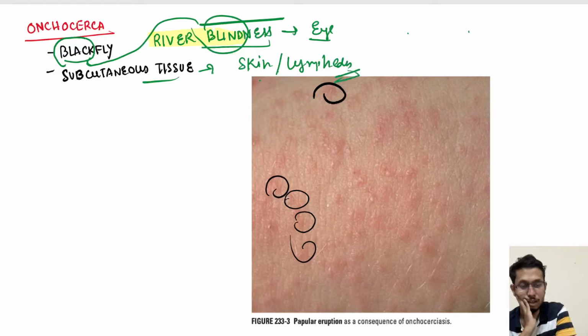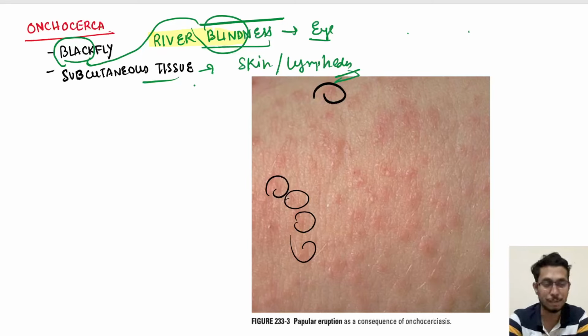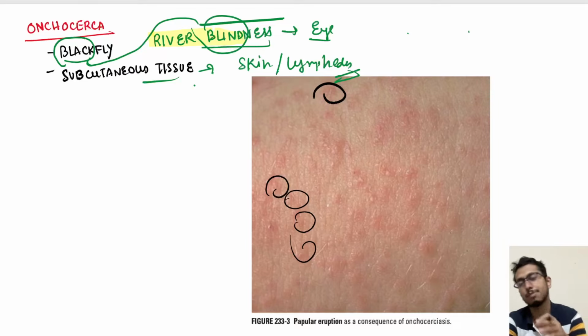Now in contrast to the pathology in lymphatic filariasis, the damage in onchocerciasis is elicited by microfilaria and not by the adult parasite, which causes the lymphatic obstruction in that case. In skin there are mild but chronic inflammatory changes in the form of papular eruption.